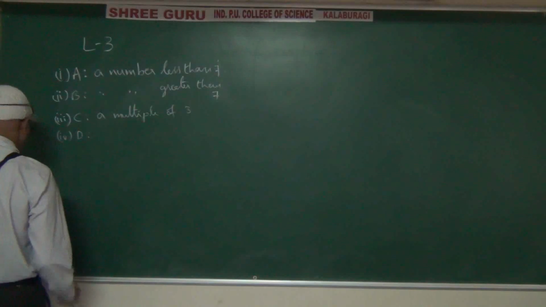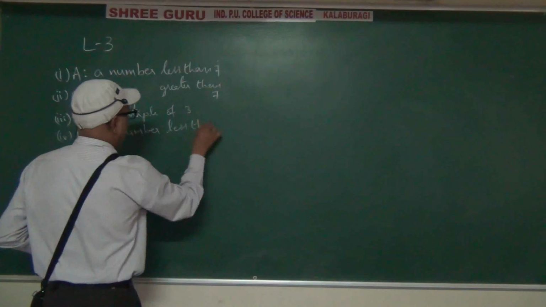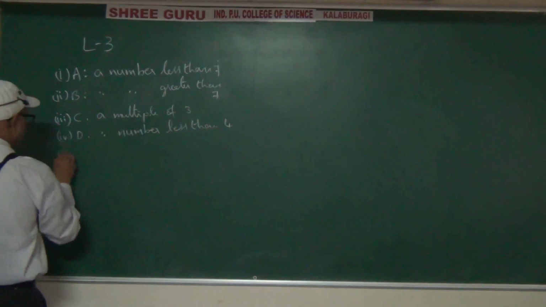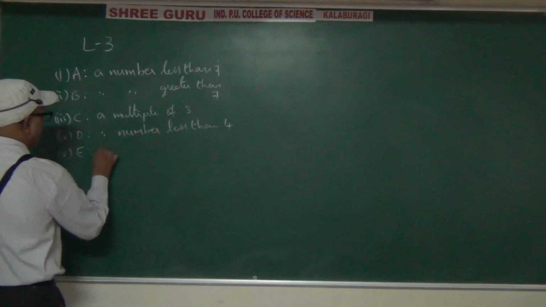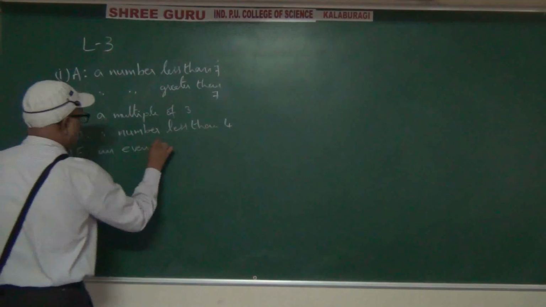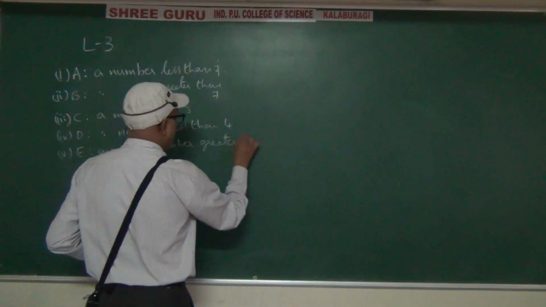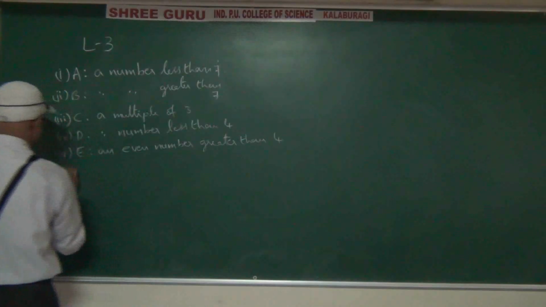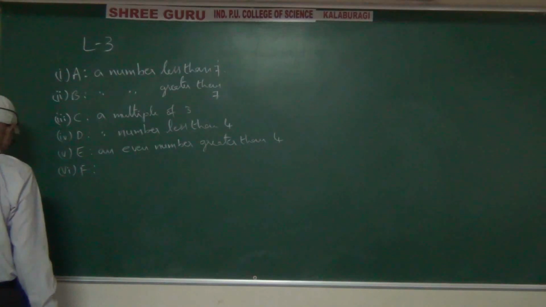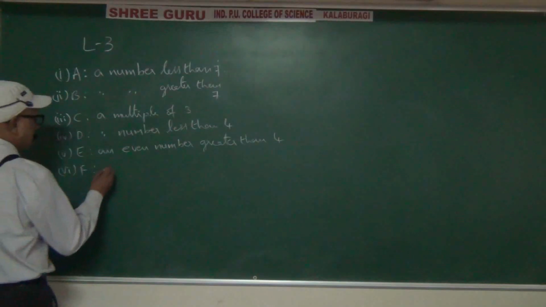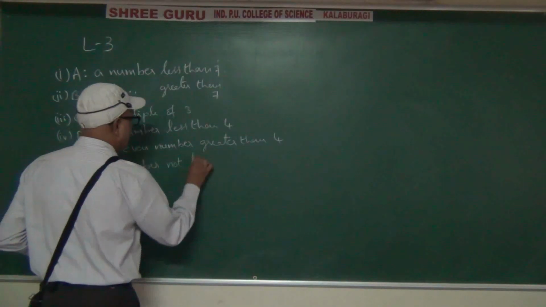Capital D, a number less than 4. Capital E, an even number greater than 4. Sixth one, F, a number not less than 3.